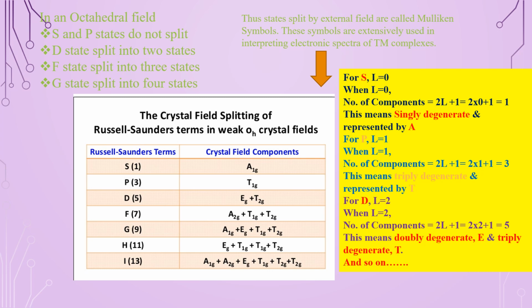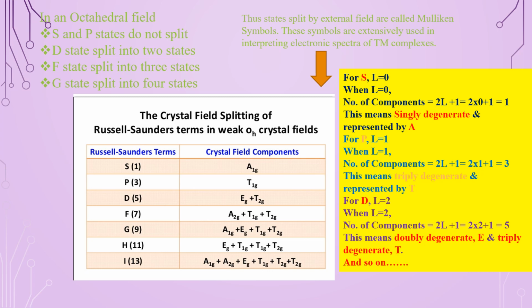For P, we know that L is equal to 1. The resultant angular momentum is equal to 1. When L is equal to 1, how can we calculate the number of components? 2L plus 1, 2 into 1 plus 1, 3. So it is triply degenerate. That is why it is shown here by T1g.